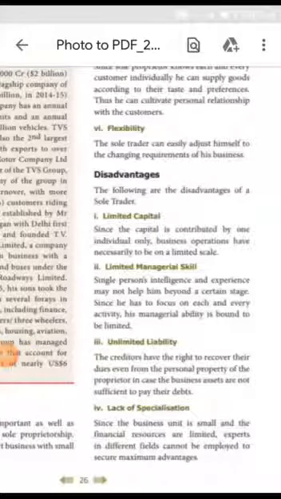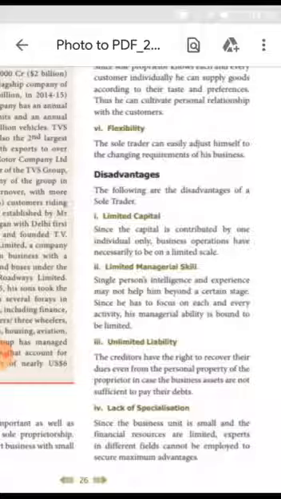First point is limited capital. Since the capital is contributed by the sole trader, in that case, he cannot extend his business operations after a certain limit. Next one is limited managerial skill.